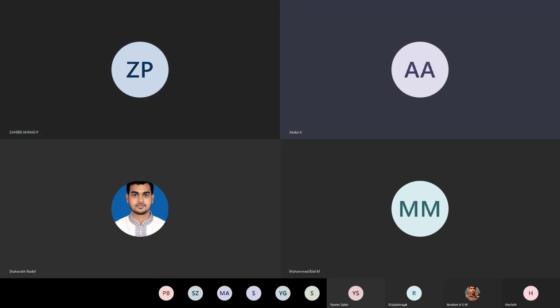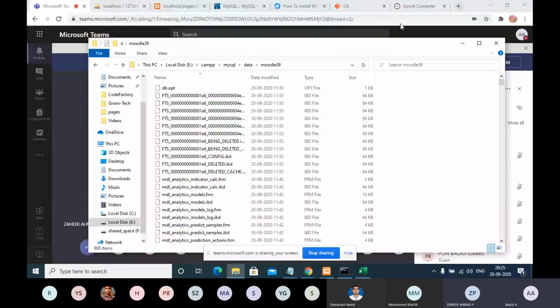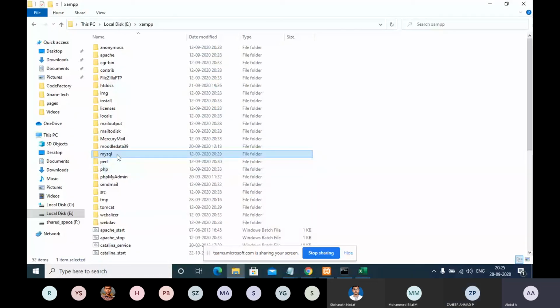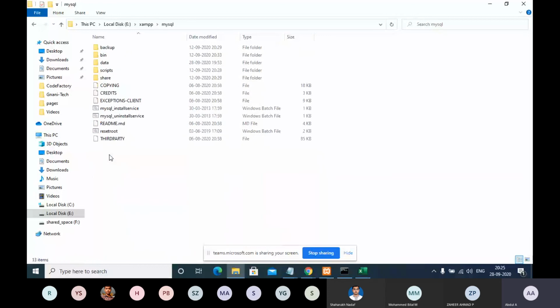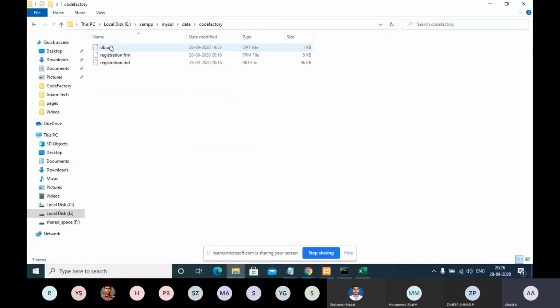For example, let me share my screen. Under XAMPP, MySQL is one of the folders. Under MySQL, data is one folder. Under data, we have created one code factory folder. Whatever database we have created, code factory is the database, and registration is the table.